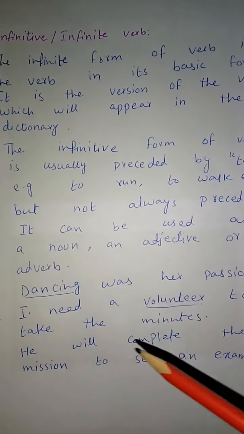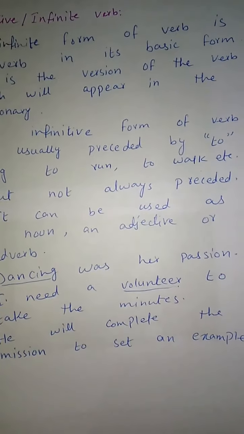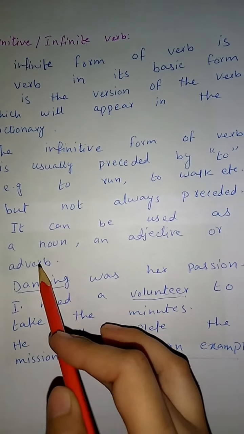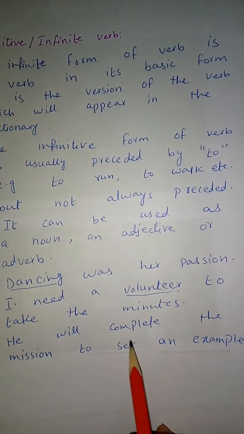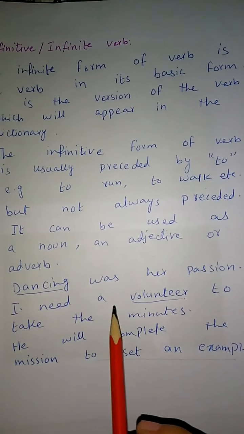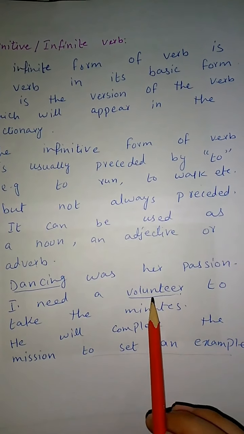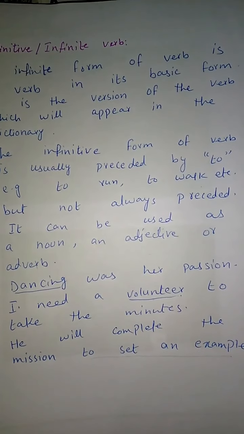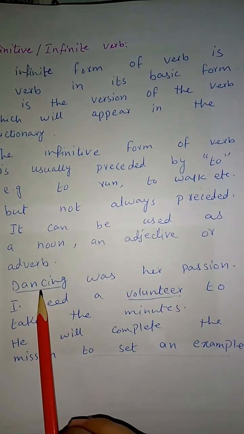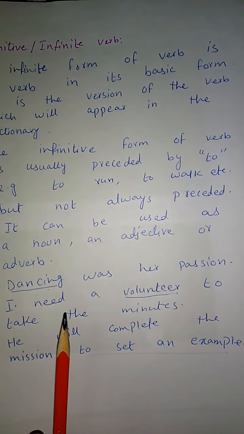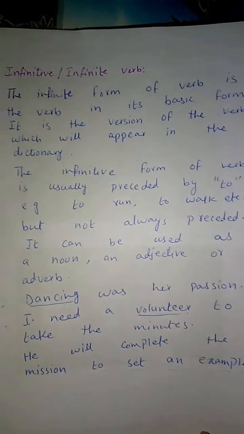He will complete the mission to set an example. To set an example is the adverb, okay. It is working as the adverb, this is working as the adjective because it is describing the noun, okay. And dancing is acting as a noun in a sentence. So this was the infinitive verb.